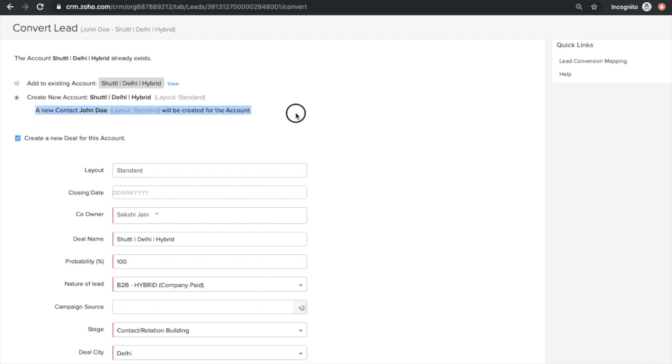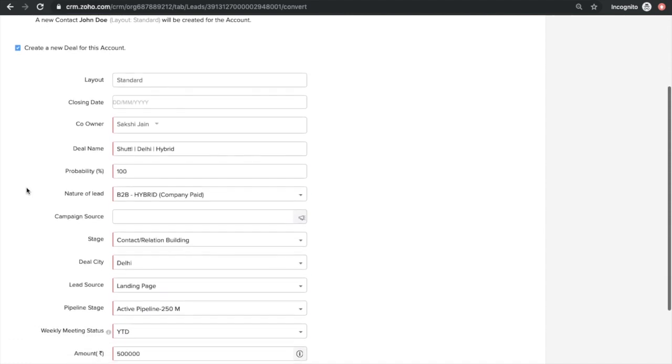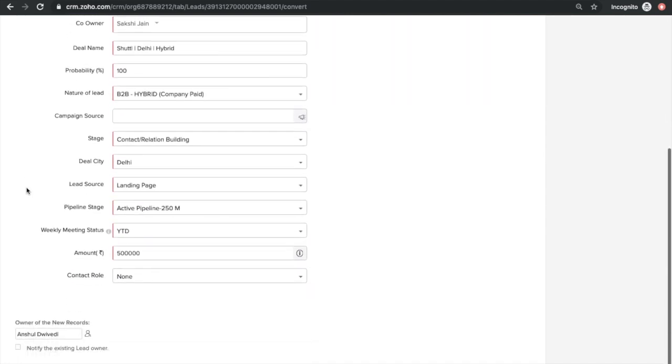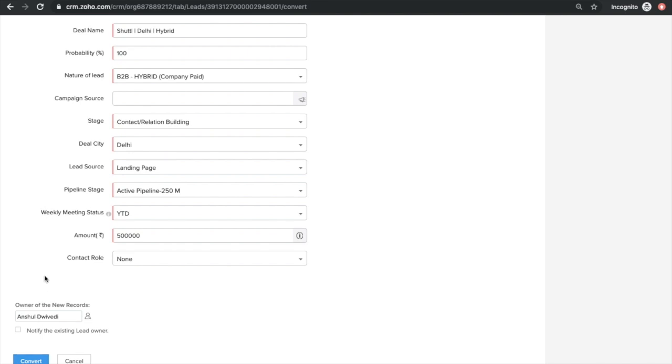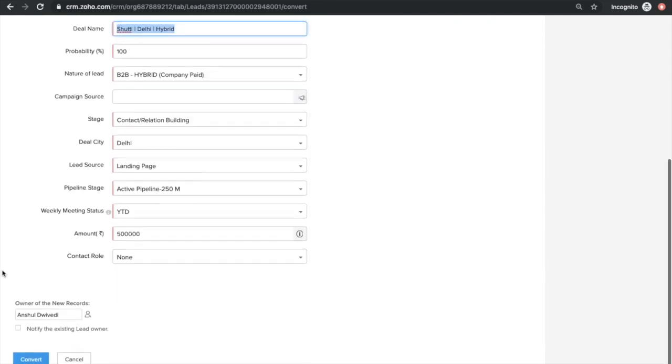Then it asks that a new contact has been created. Do you want to merge that account into the newly created one? And it's by default yes. I said yes to that also. Then they gave me an option to create a deal with the same information. I selected the checkbox, and I have to fill in certain information, right? And I could simply convert. Very important thing, I have interchanged the owners and co-owners, which I have already explained why. Now I'll simply click on convert. Before converting, let me copy this name.